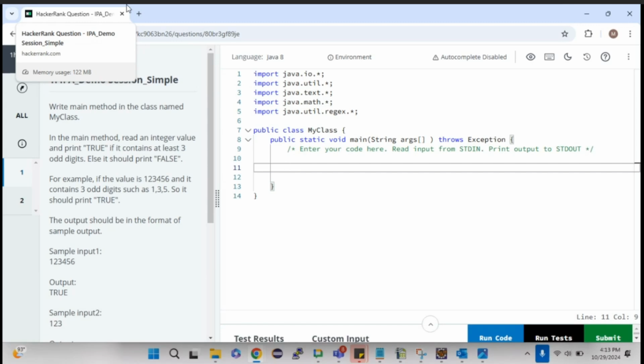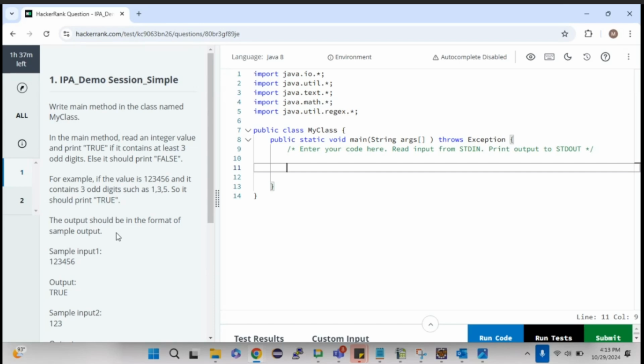Here we need to find how many odd digits there are. For example, if they give an integer value with 6 digits, 1 2 3 4 5 6, how many odd digits are there? Manually we can say 1, 3, 5, so there are 3 odd digits. If it contains at least 3 odd digits, we need to print true, else it should print false. As simple as that. They have explained this with one example, and given a sample input and output as well. So now we need to write the logic for it.